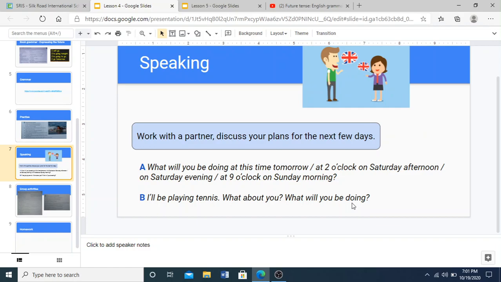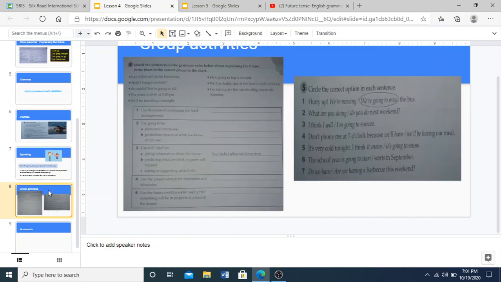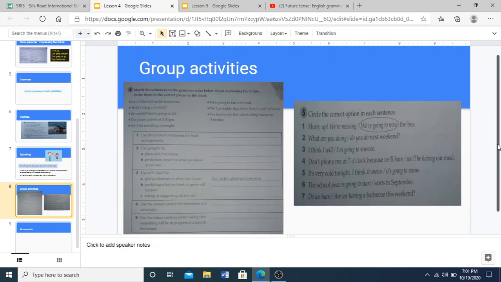This is to practice the future tense. Okay, so take 5 minutes and practice.